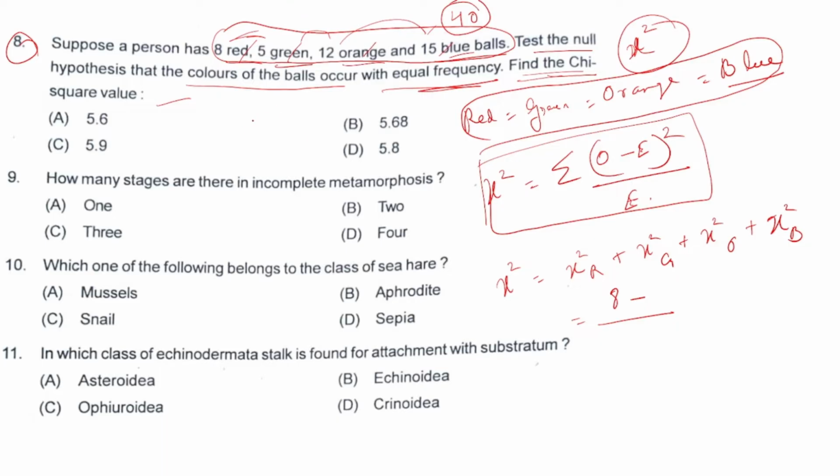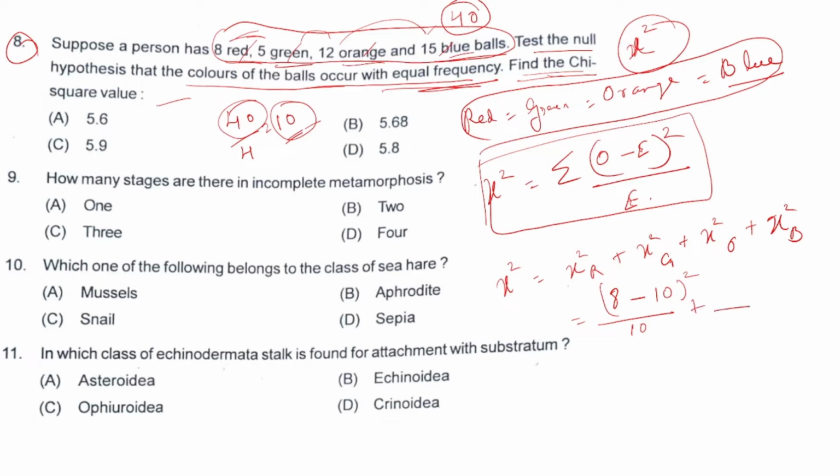So each color should have 40 divided by 4, that is 10 balls. This is what the null hypothesis is saying, that balls occur with equal frequency. So the expected value is 10, and we have 8 minus 10 by 10 to the whole square.